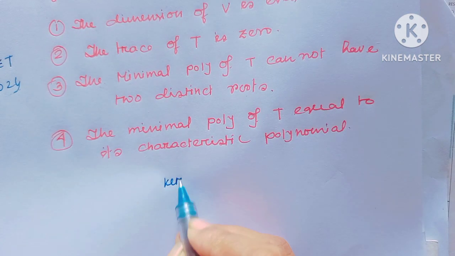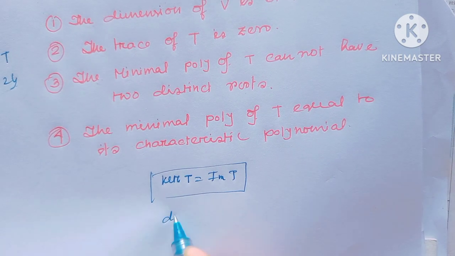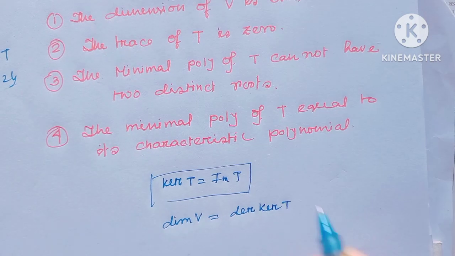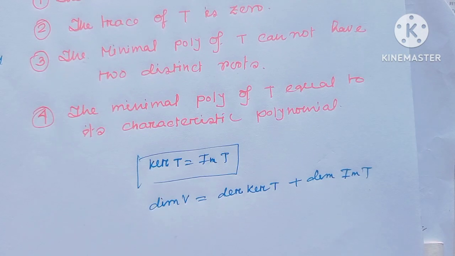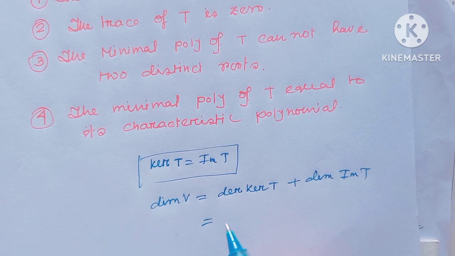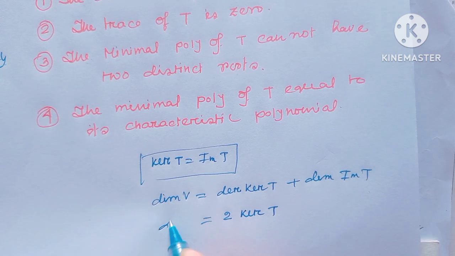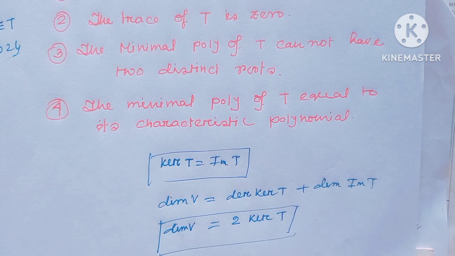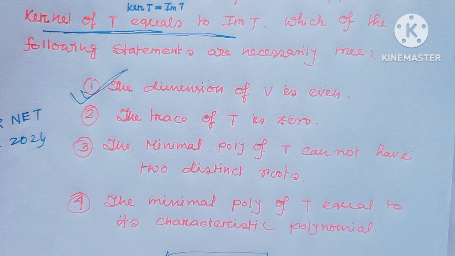Here, given kernel T equals image T, and all of us know dimension of V equals dimension of kernel T plus dimension of image T. Since kernel T equals image T, so 2 times dimension of kernel T equals dimension of V. From this it implies dimension of V is always an even number.